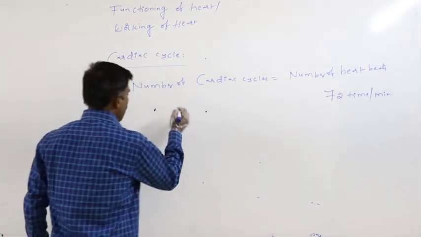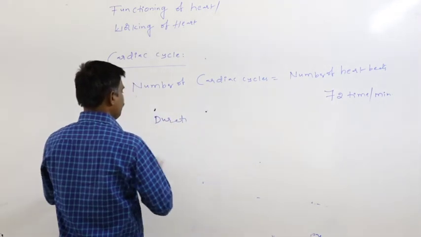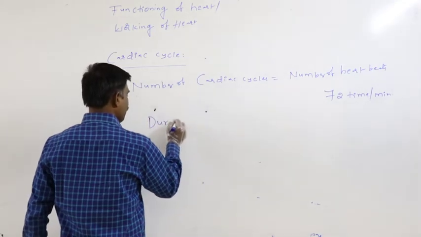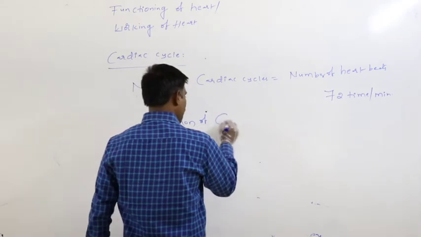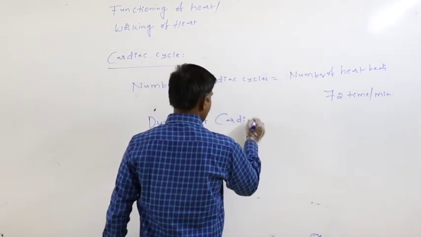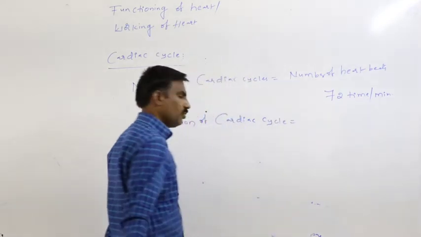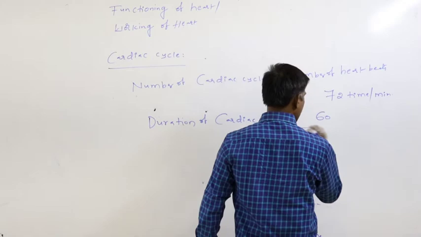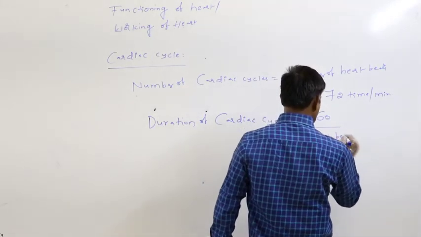Again, one more important point. The duration of the cardiac cycle is equal to 60 divided by the heartbeat rate.